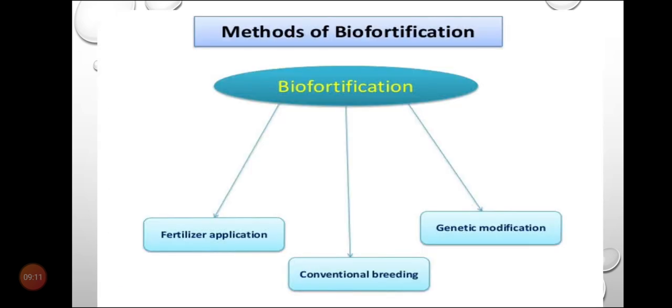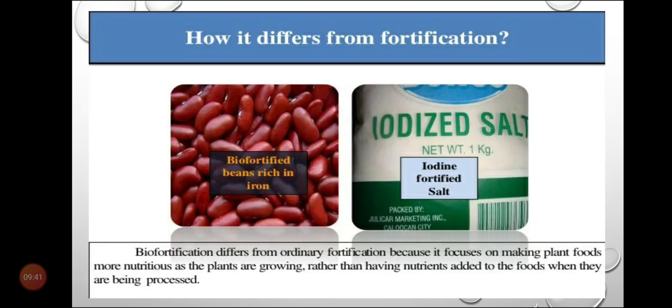Then there are different types of biofortification. Biofortification can be done with the help of fertilizer application, with the help of conventional breeding, and with the help of genetic modification, by applying rDNA technology. So we can do biofortification in different ways. And how does it differ from fortification? Biofortification and ordinary fortification are both different.